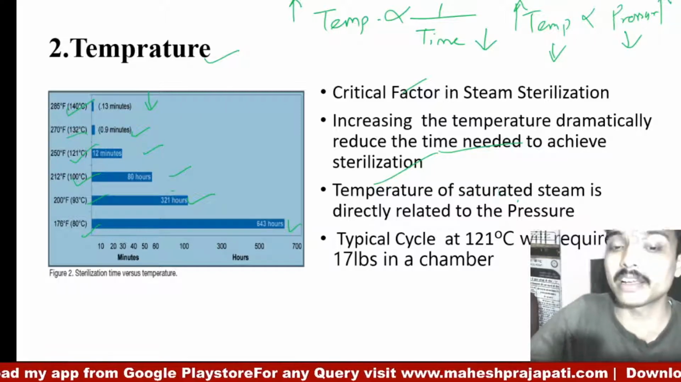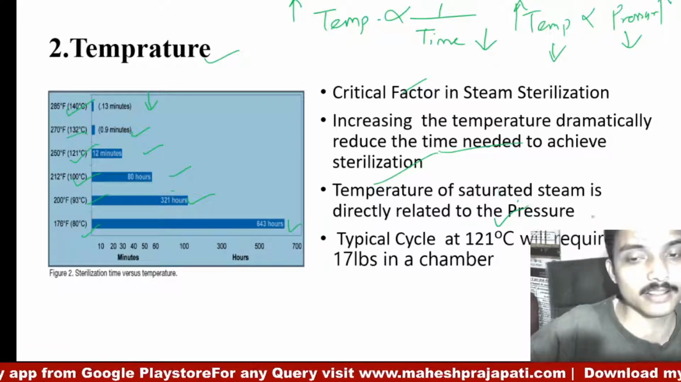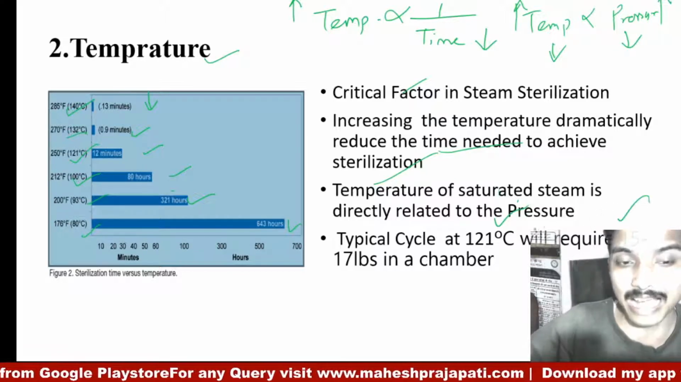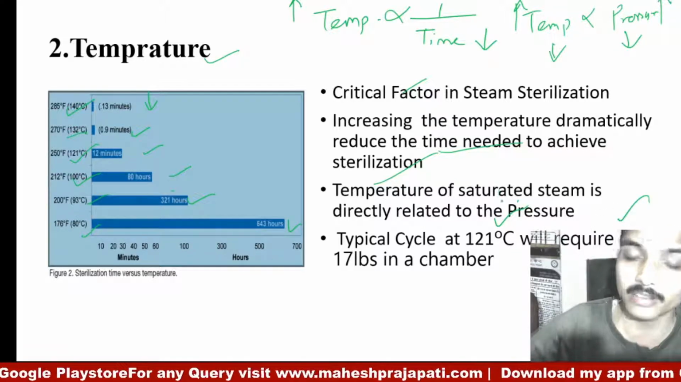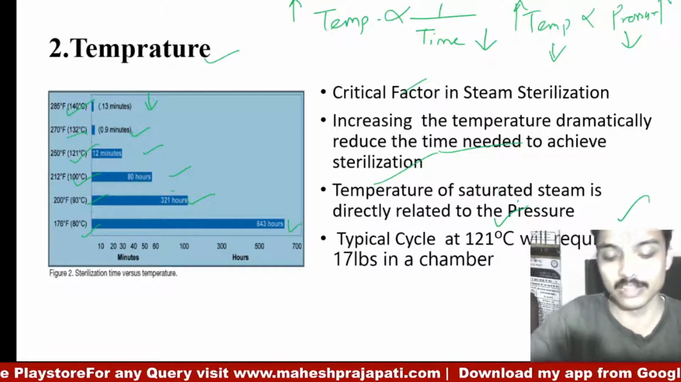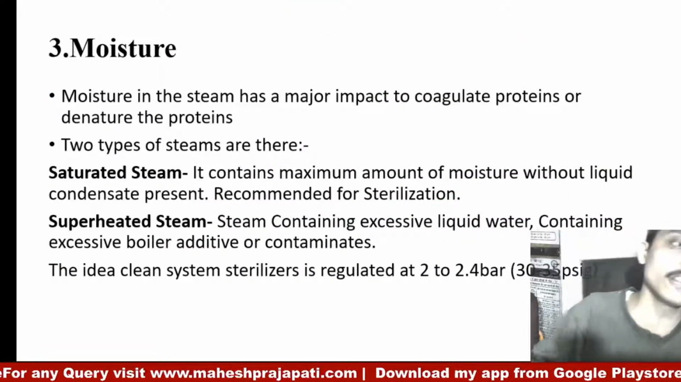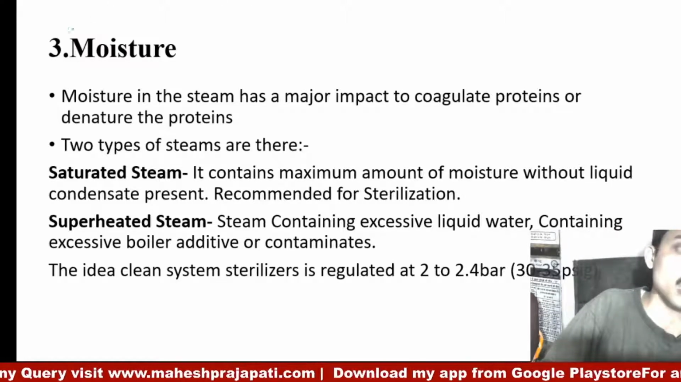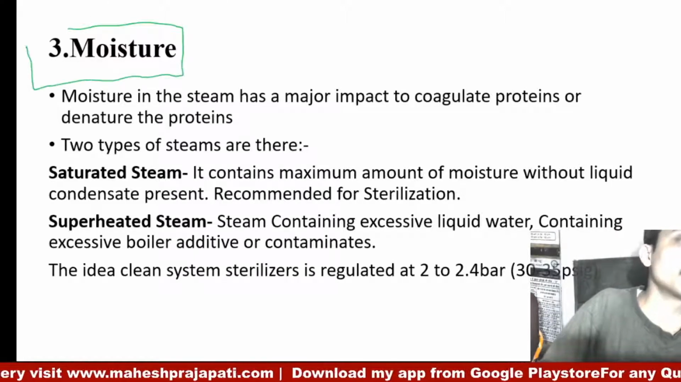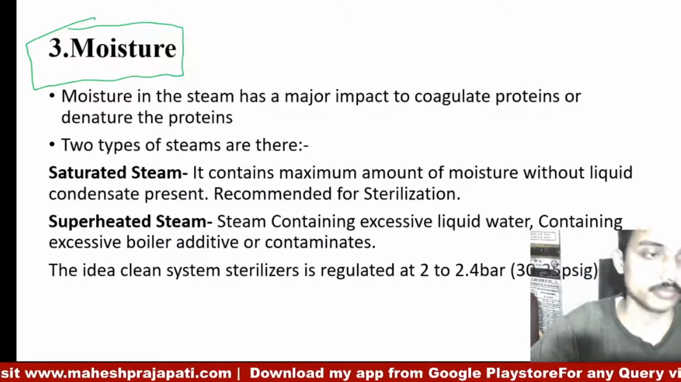So a typical cycle requires 121 degrees Celsius at 15 to 17 lbs in the chamber, which is 15 psi inside the chamber. So this is the second important factor. Now the third is moisture. How will moisture affect the sterilization?